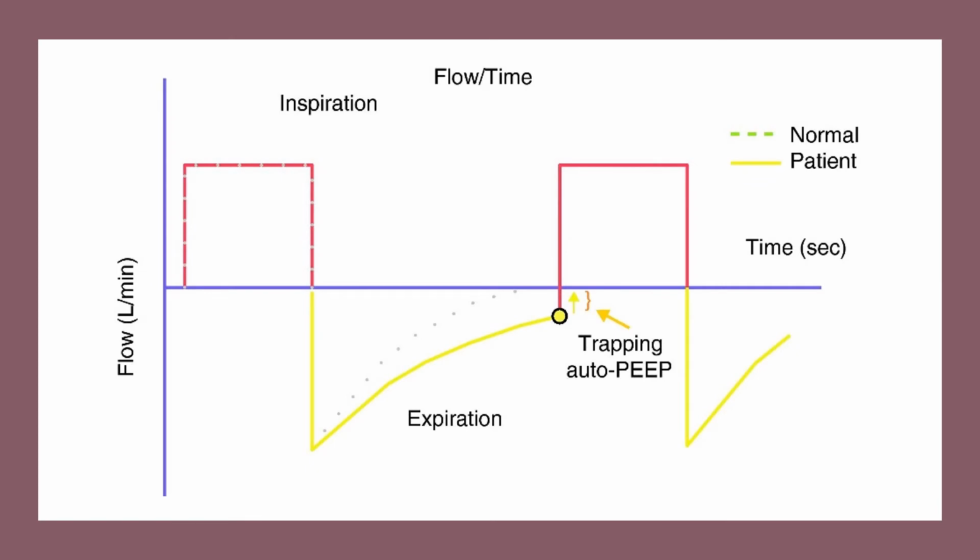This is a flow time graph depicting auto-PEEP. Here you can see expiration with the yellow line is not touching the violet line. Ideally, this yellow line should touch the baseline at the violet line, and this red line should start from the violet line rather than from the yellow line directly. It means the patient has auto-PEEP.